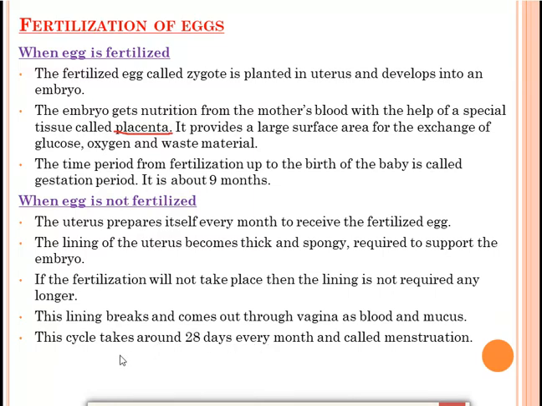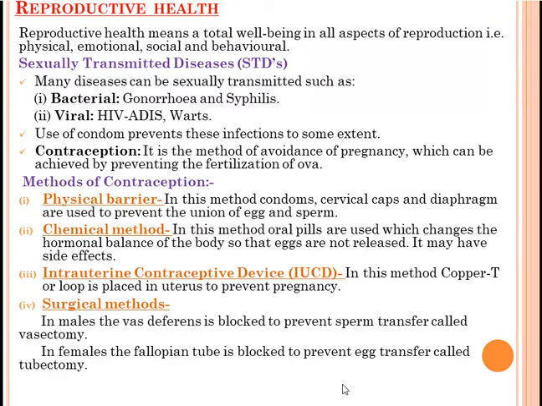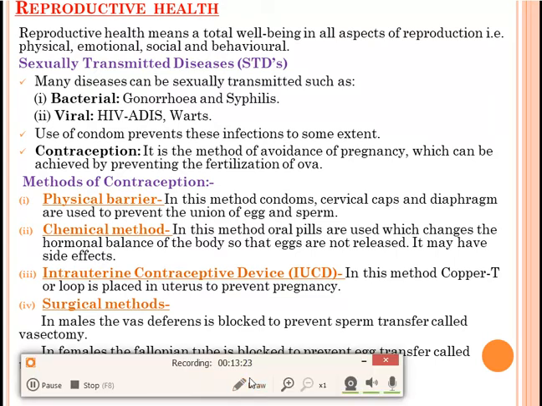Generally in girls, this menstruation will occur after every 28 days or after every month. In that, the lining of the uterus will break and come out through the vagina in the form of blood and mucus. So this is what we have read in the female reproductive system. Now we'll discuss a few of the topics which we have to read in reproductive health.